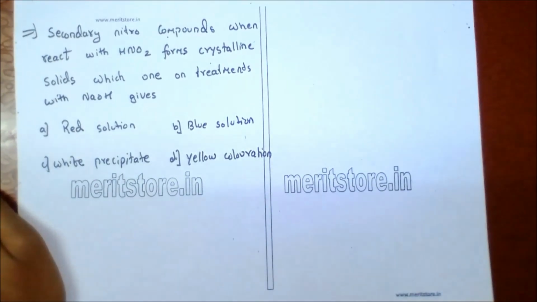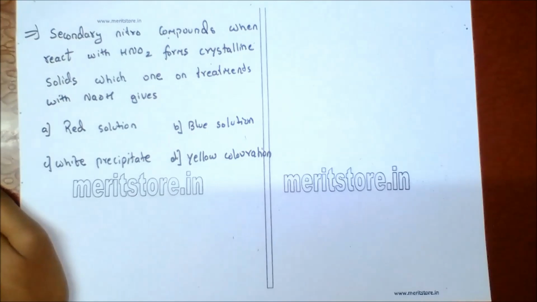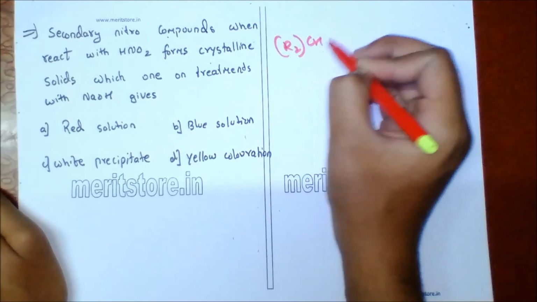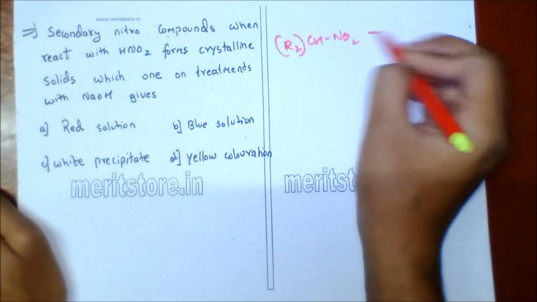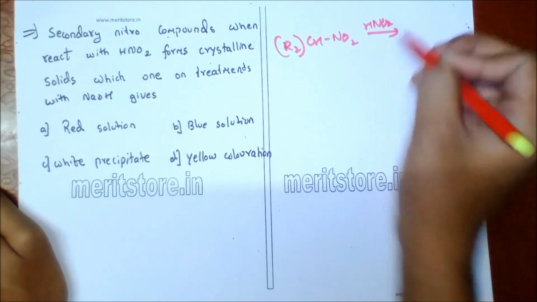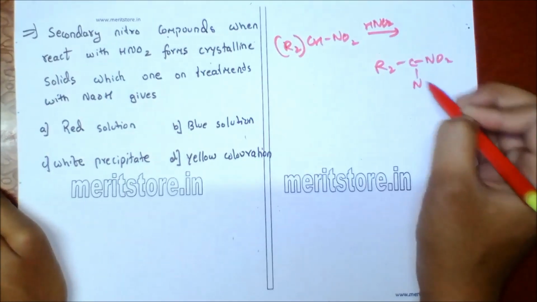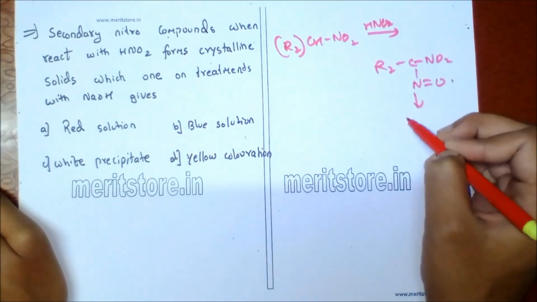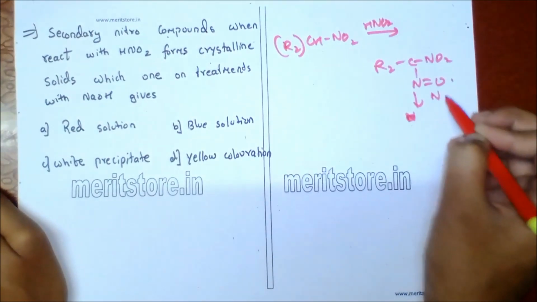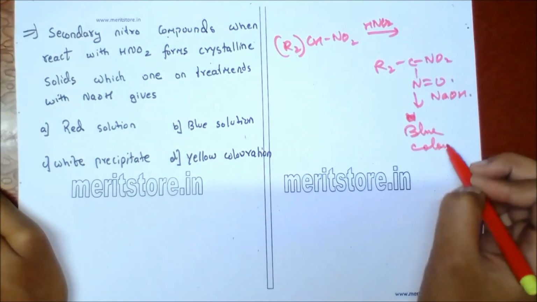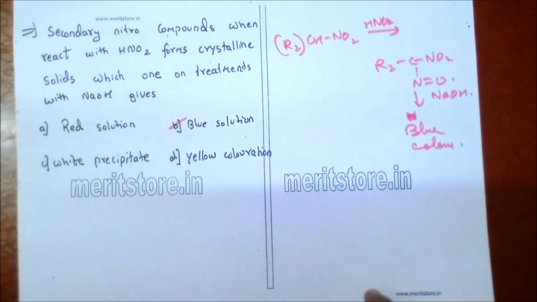A secondary nitro compound, when reacted with HNO2, forms a crystalline solid, which on treatment with NaOH gives... The secondary nitro compound is R2CHNO2. In the presence of nitrous acid it will give R2C(NO2)N=O, which on reaction with alkali, NaOH, will give blue color. So option B is the correct answer.